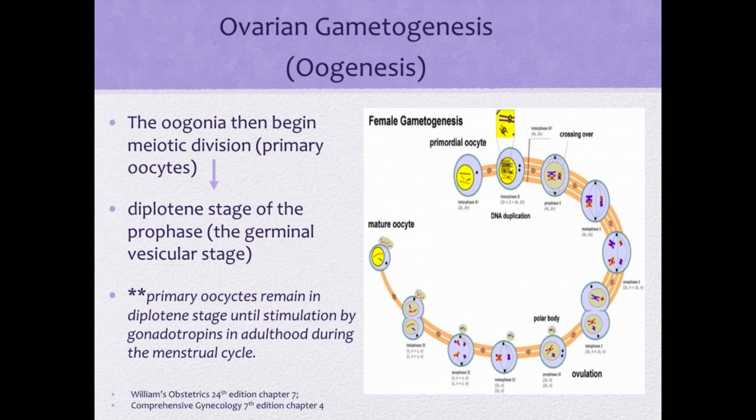Meiosis is also the mechanism by which genetic exchange is completed through chiasma formation and crossing over between homologous chromosome pairs. In humans, all of this is completed during fetal life of the yet-to-be-born female. The meiotic process is arrested at the diplotene stage, that's the first meiotic arrest, and the oocyte enters the dictyotene stage. Primary oocytes remain in the diplotene stage until stimulation by gonadotropins in adulthood during the menstrual cycle. Meiosis I resumes at puberty and is completed at the time of ovulation. The second meiotic division takes place over several hours in the oviduct only after sperm penetration.